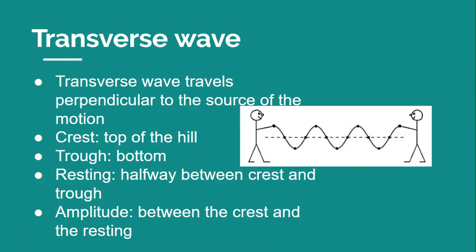The high point of a wave is called the crest, and the trough is at the bottom. Halfway between the crest and the trough is the wave's resting point. The distance between the highest crest and the resting position marks the wave's amplitude. In general, the amplitude of a wave is the maximum distance the medium vibrates from the resting position.